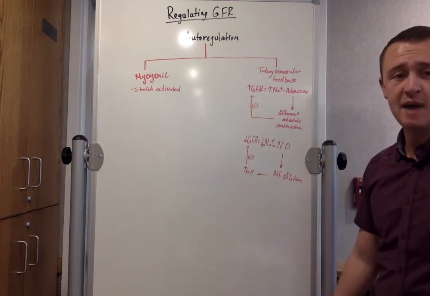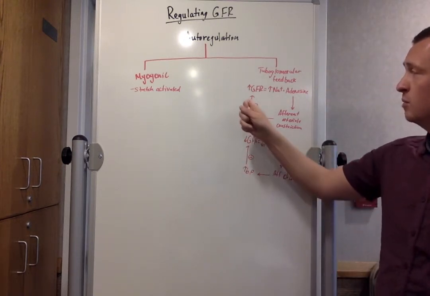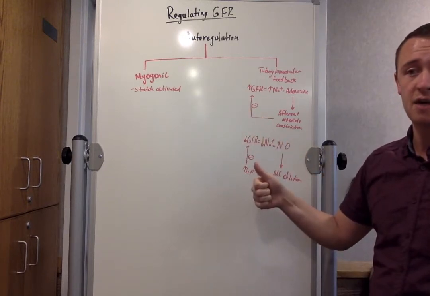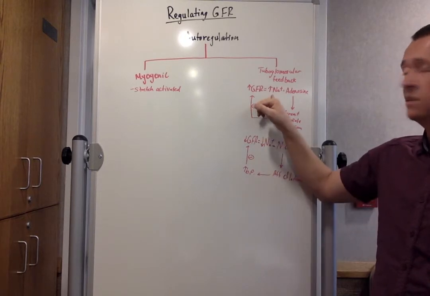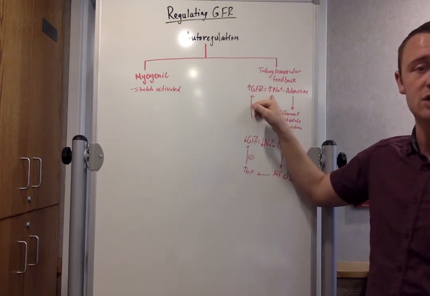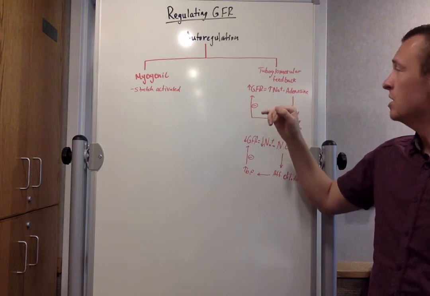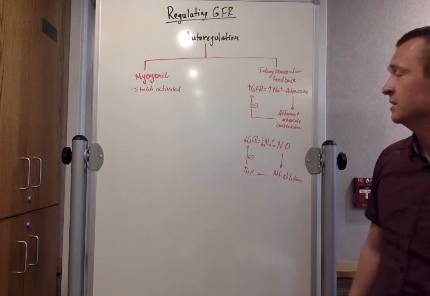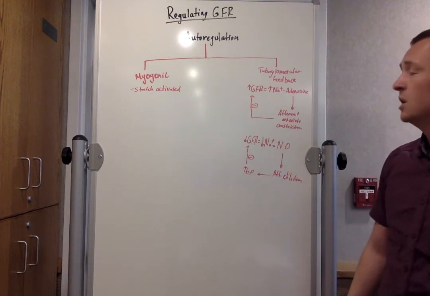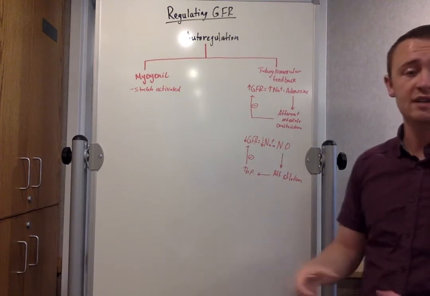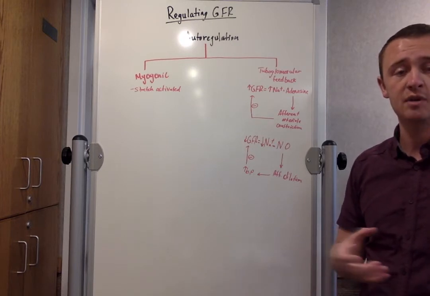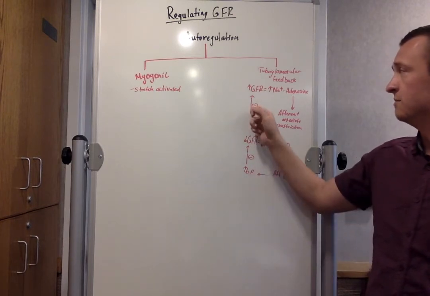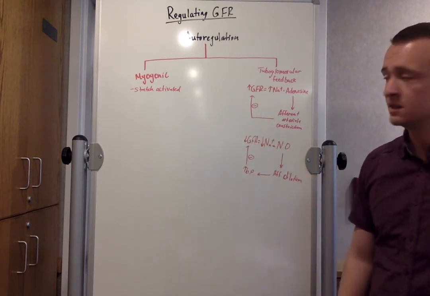For the tubuloglomerular feedback, you should know what happens with GFR when it's increased. When GFR is increased, the macula densa cells sense increased sodium passing by. So if we have increased GFR and increased sodium, then we release adenosine, which causes afferent arteriole constriction. And when we constrict the afferent arterioles, we stop the blood from going into the glomerulus, and we decrease our GFR, and thus we have a negative feedback system.